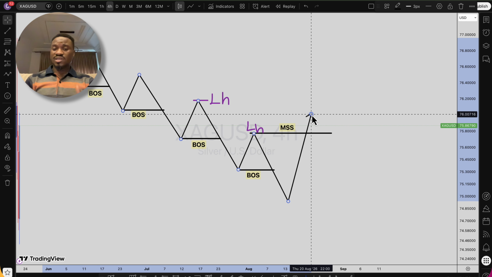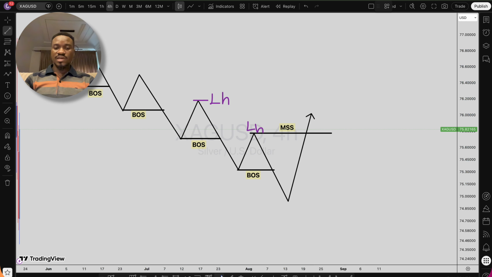And this is where most traders get it wrong. When they say the first level or low high taken out in a downtrend, they say, oh, change of character. It is wrong. Now, when price takes out this level right here, this is the second low high swing right here.